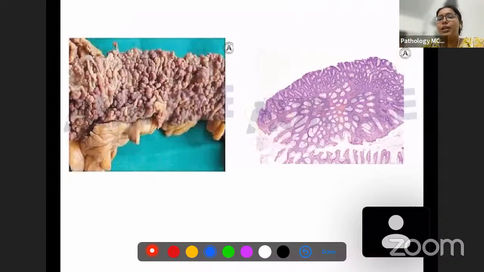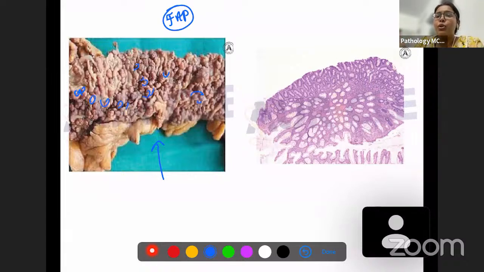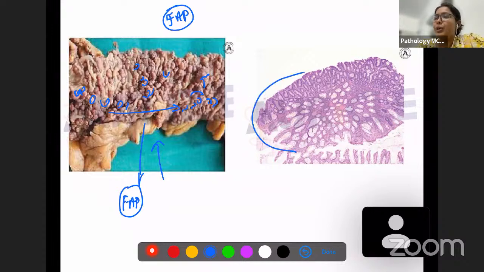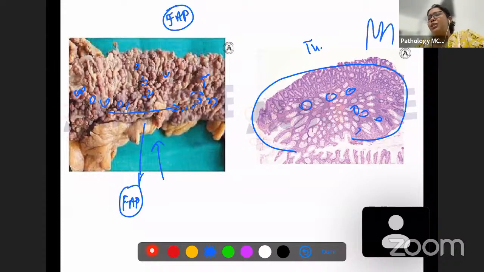Okay, this is an image from a patient of familial adenomatous polyposis syndrome. You can see how many small polyps are there. There are just so many polyps. So when you have a patient with so many polyps, you have to think of familial adenomatous polyposis syndrome. And when such a patient is there, they're going to have an adenoma like this. This here is a tubular adenoma because you can see mostly round glands over here and you do not see much of villi.